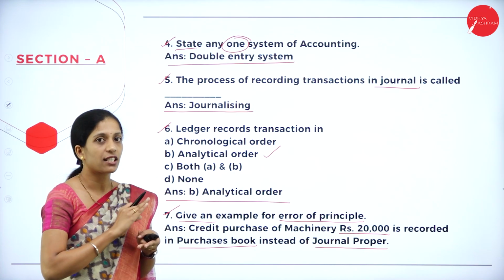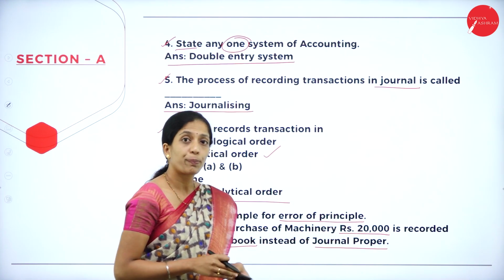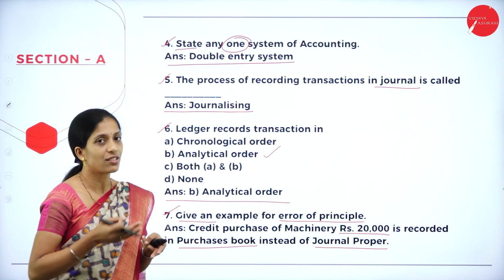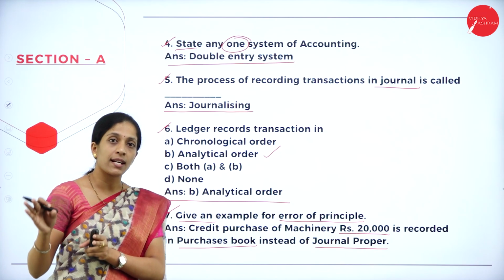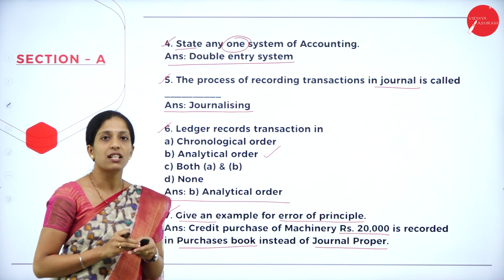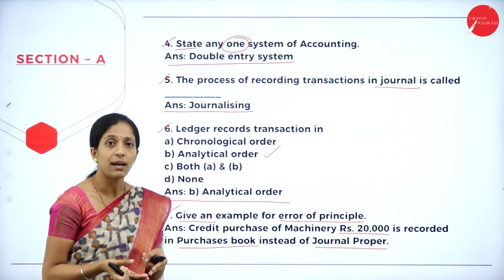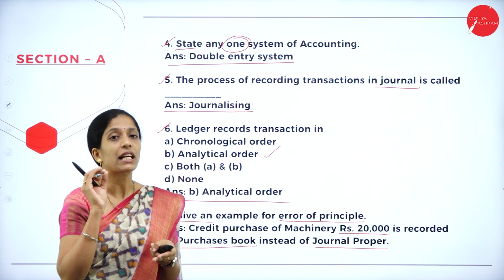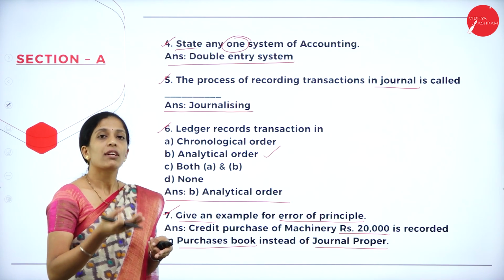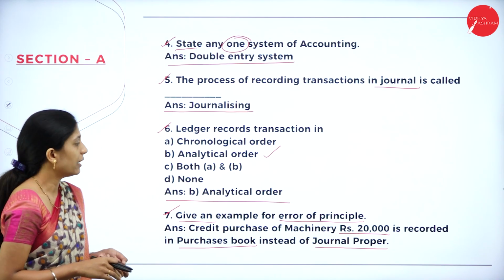It is a fixed asset. It is not goods. So it has to be recorded in journal proper, but by mistake, they have recorded it in purchases book. We will not record purchase of fixed asset in a purchases book. We will record only credit purchase of goods. Here, accounting principle has not been followed, so it is an error of principle.